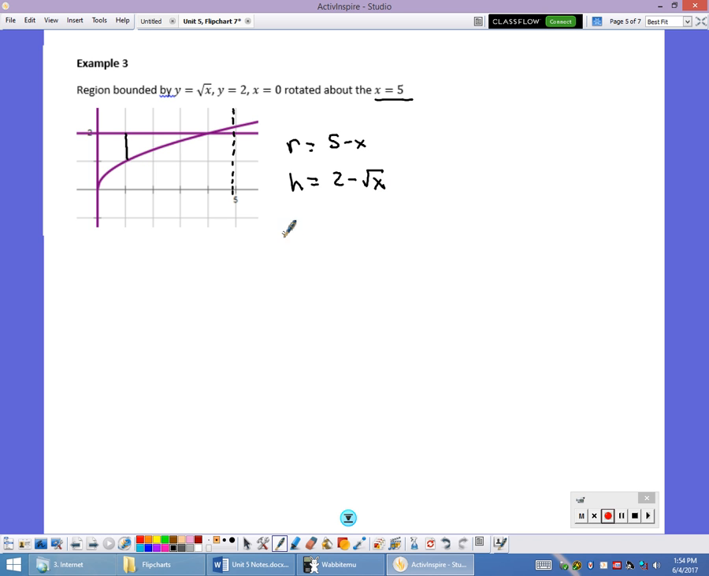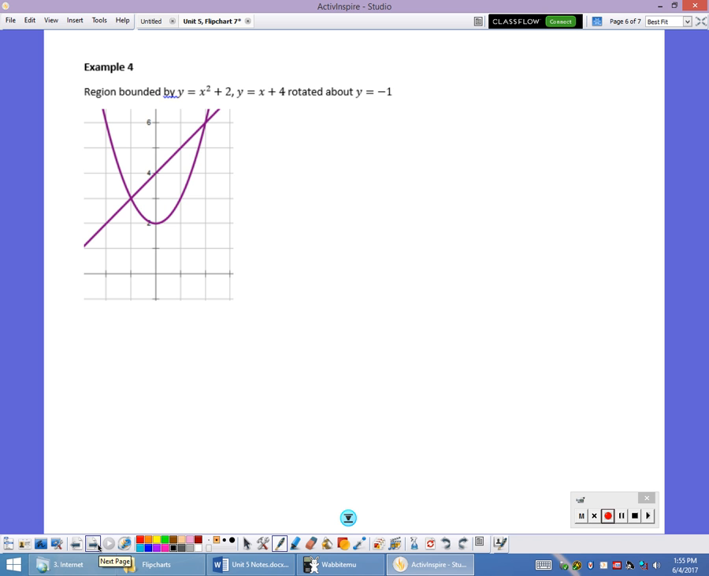And so you would set it up, 2 pi times the integral. It would be the area enclosed between 0 and 4, x values. And it would be 5 minus x times 2 minus the square root of x. Just got to decide what your radius and your height is every time, that pretty much sets it up. Just be careful to make sure that these limits of integration are whatever your variable of integration are.